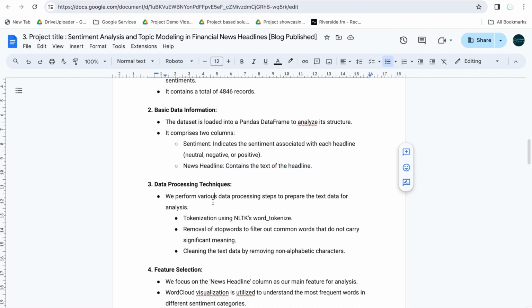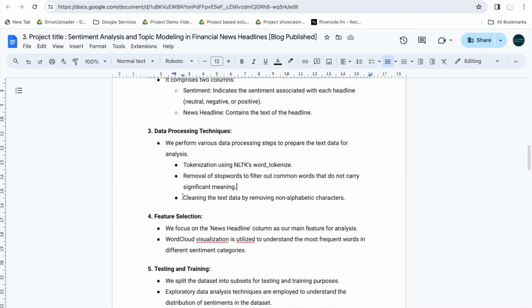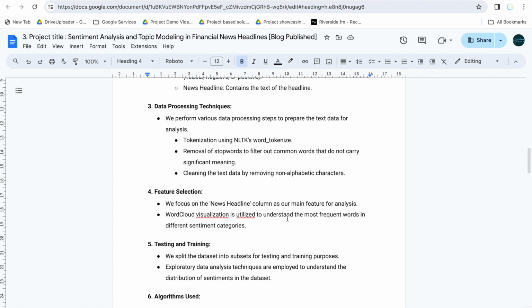Data pre-processing: we have prepared the text data for analysis. Tokenization using the NLTK word tokenizer. Removal of stop words to filter out common words that do not carry any significant meaning. Cleaning the data by removing non-alphabetic characters, because those were not needed.